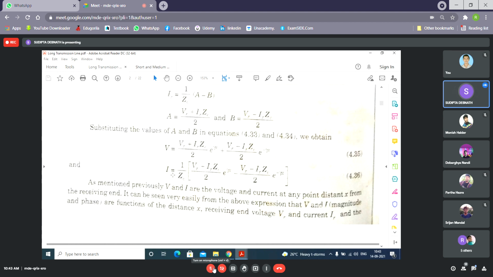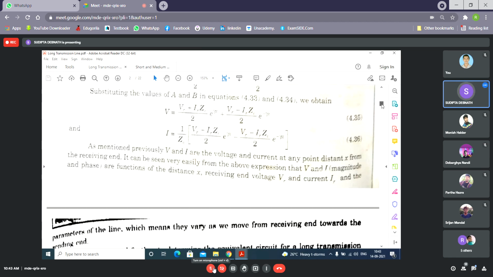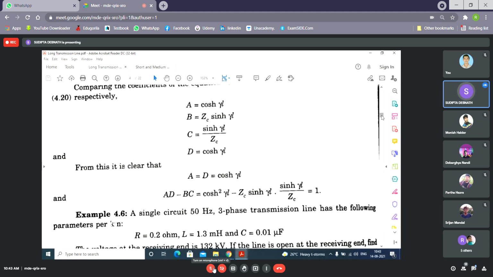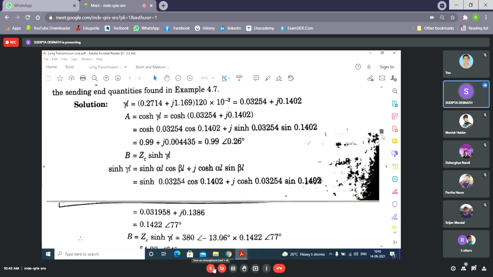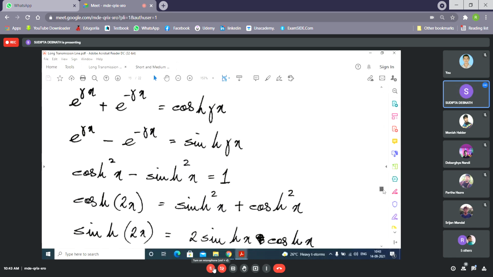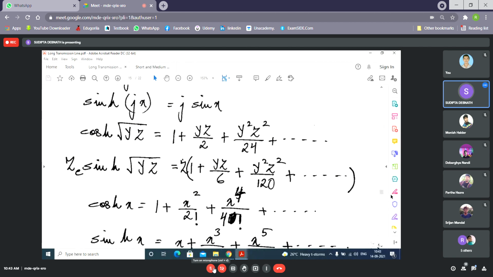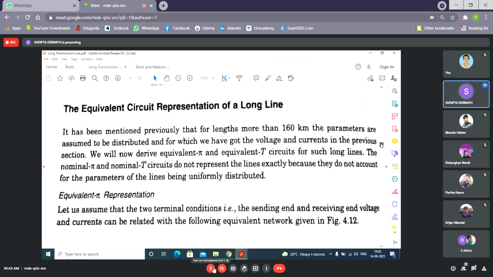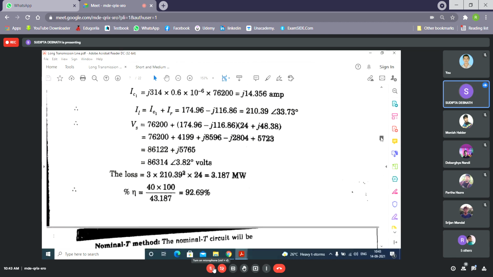Similarly, it is possible to find out Is by substituting x equal to L. You can find out Vs and Is. Of course, this will be a complex quantity, so you can find it in terms of both magnitude and angle. You solve it on your own. You may be required to use all these terms that I have shown you. You need to find out which method you will use for the solution. Clear? This is very important.